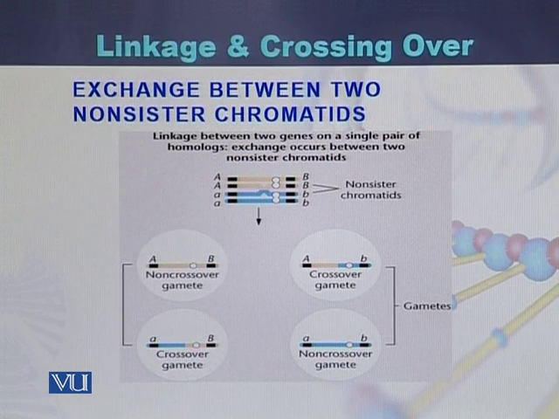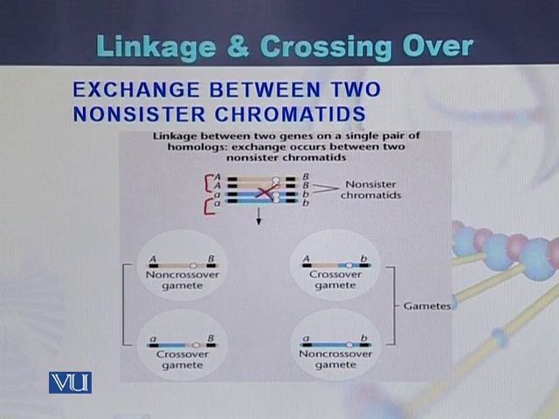But in this diagram we can see that there is an exchange of fragments between non-sister chromatids. This is one chromosome and this is the second chromosome. Each chromosome has sister chromatids. During meiosis, these chromatids have exchanged fragments. Here is the chiasmata formation.